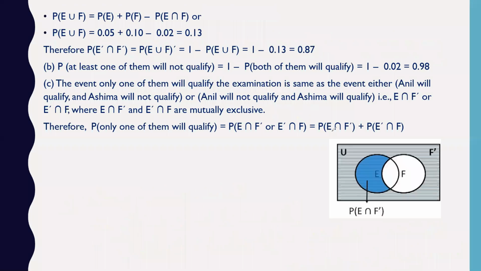So this formula, if this is event E and this is event F, don't forget what this event here is: this is intersection F. So if you want to find the intersection F complement, this event, what you have to do is, from this complete event, you have to subtract the intersection F, right? Yes or no? So probability of E minus E intersection F you have to do. Then you will get this blue portion. This is what I was talking about.